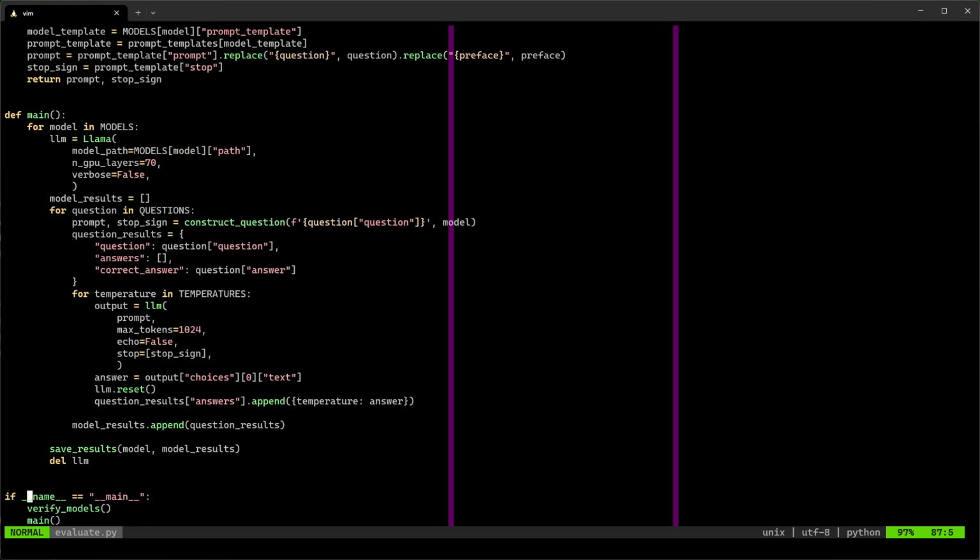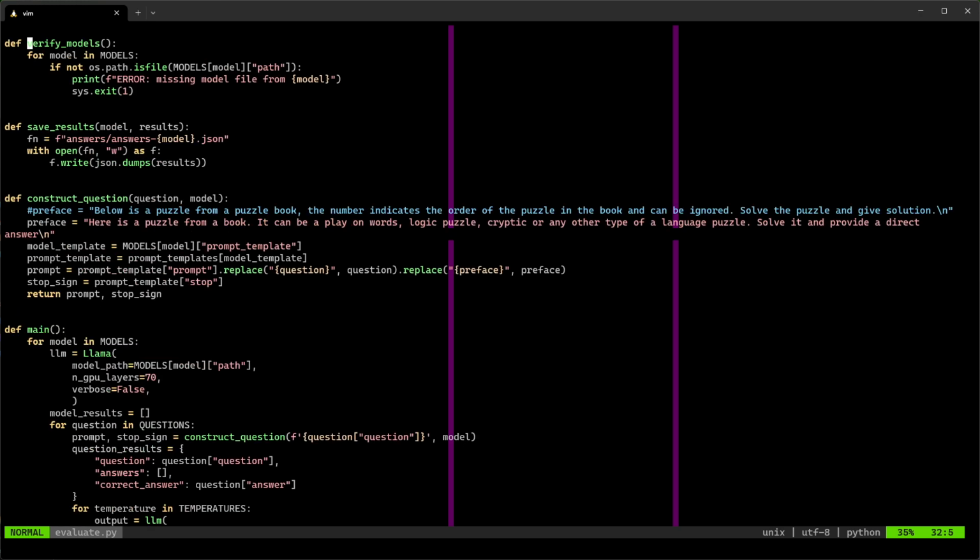Verify models is used as a first thing. Have a look here. We are using it to check if any of the models listed in the models JSON file actually exist. So we don't want a situation where we are running like a 5th loop and then one of the models had a typo and it didn't load. The save results function will be saving the results of our questions in a file. Construct question prepares the question for each of the iterations. Preface is where we specify to the model what we actually want it to do with the puzzle.